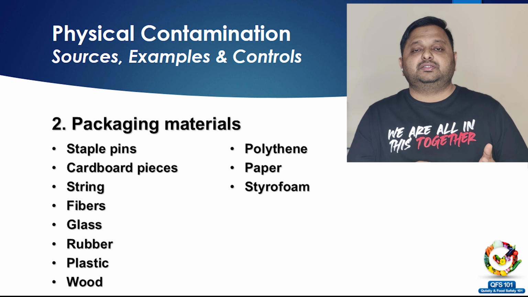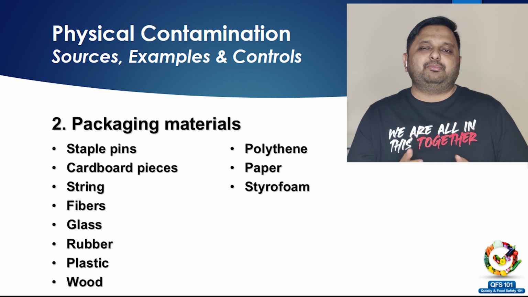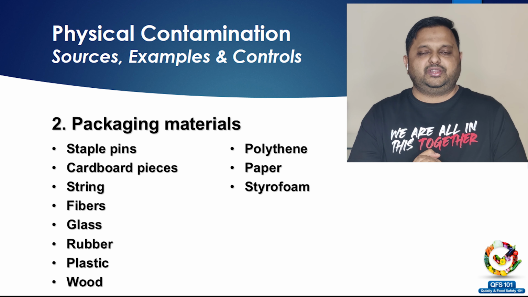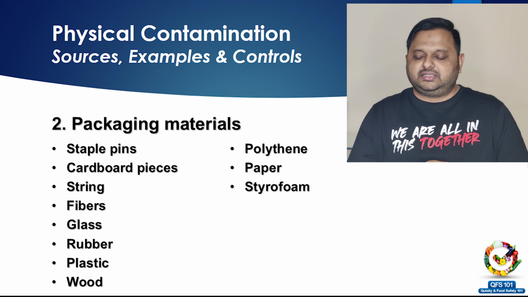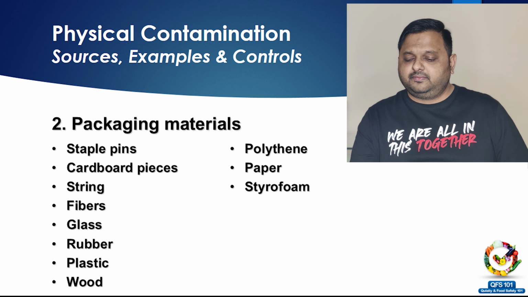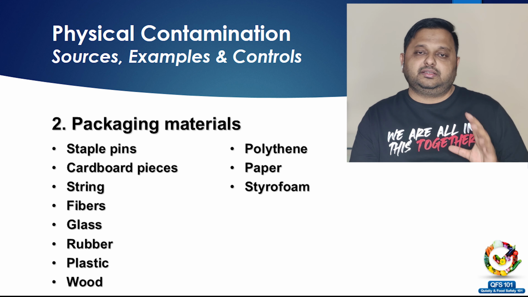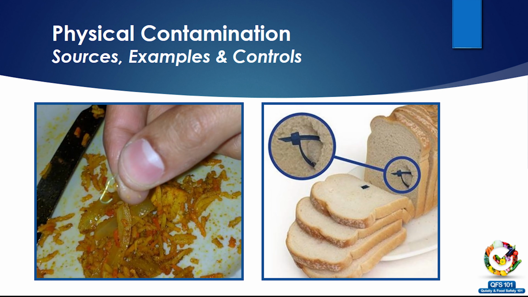One of the very common things which we see are stapler pins of cartons. Now cartons are made up of paper and cardboard, and they can get damaged easily, and if stapler pins are used inside the carton, they can go inside the food easily as well and cause physical contamination. So with regards to packaging material, these are some of the examples: stapler pins, as I said, cardboards, strings from the jute bags, fibers, glass bottles are also packaging, as you know, and others. So you can see in these pictures, packaging material can end up in the food as well.